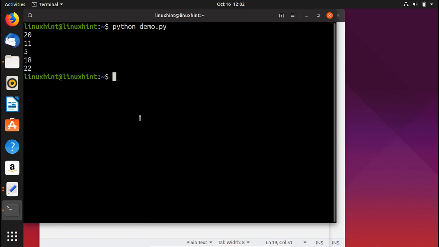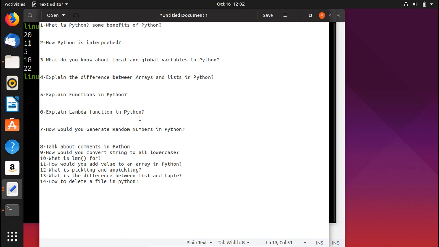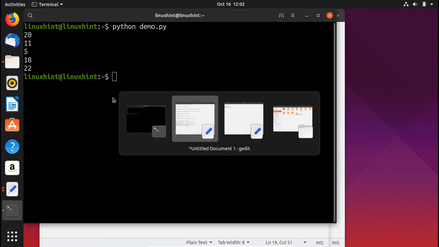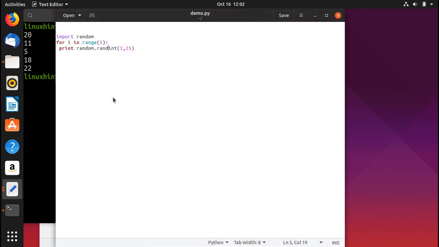You can put in your own formula. For example, you can divide these random numbers by 4, 5 or whatever number you want. You can multiply it and you can do whatever you want. It depends upon your logic. So basically you know how to generate random numbers in Python now, at least.